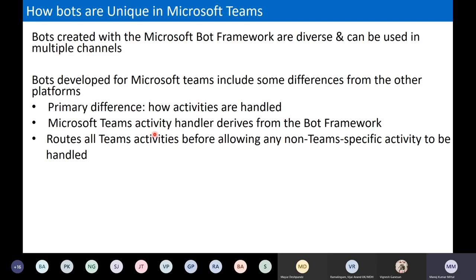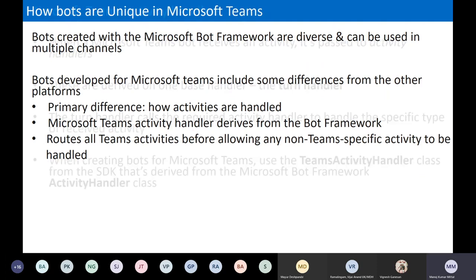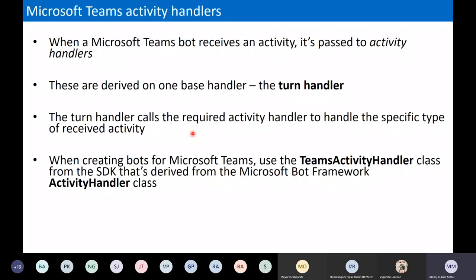The Microsoft Teams activity handler is basically derived from the Bot Framework, but it has its own wrapper class on top of the Bot Framework activity handler. So in the next few screens, we'll talk more about the activity handler, how it works and what types of tasks exist. So this is the activity handler I'm going to talk about.